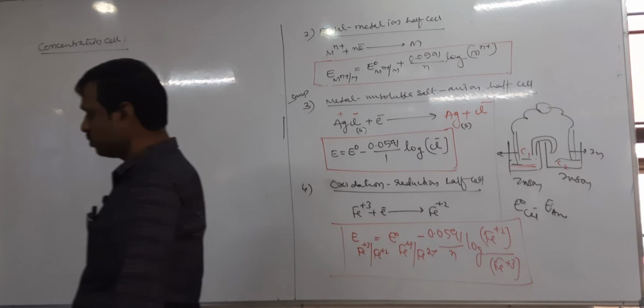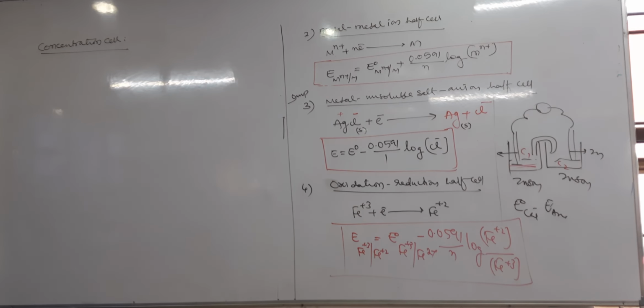Concentration cell: the cell in which electric current is produced due to transport of the substance from higher concentration to lower concentration, or higher pressure to lower pressure, is called a concentration cell.